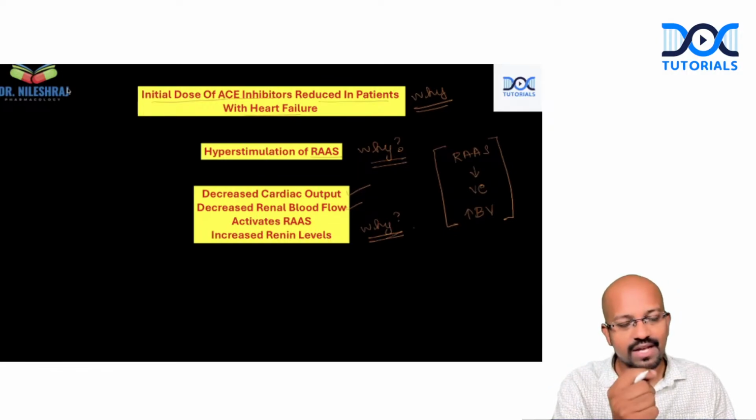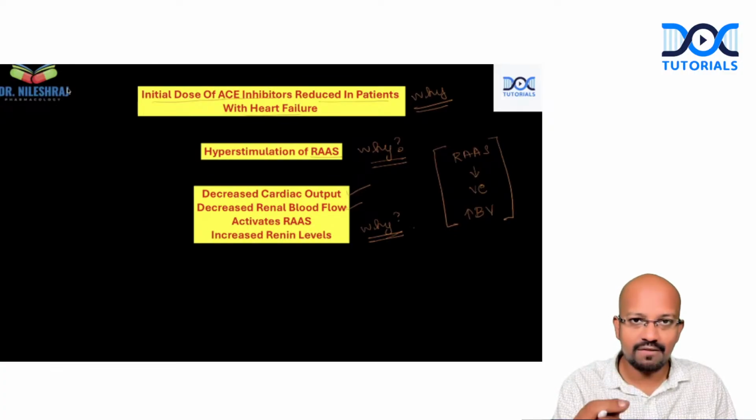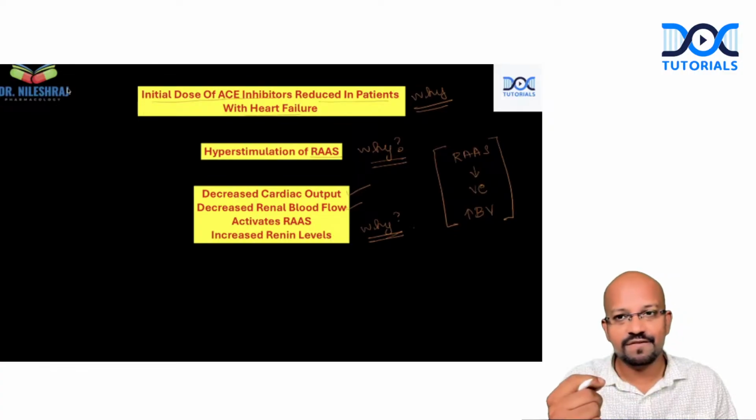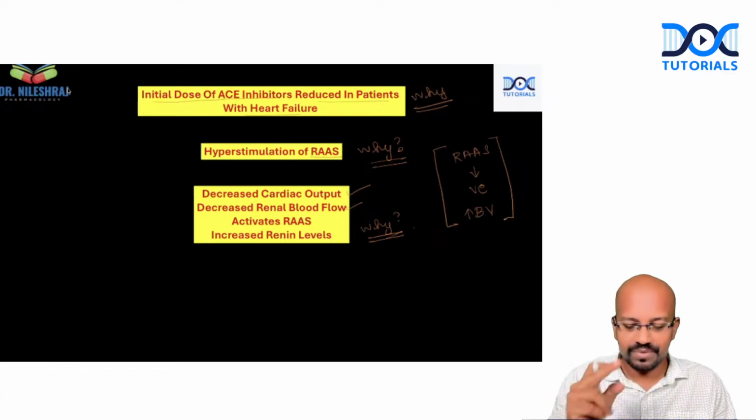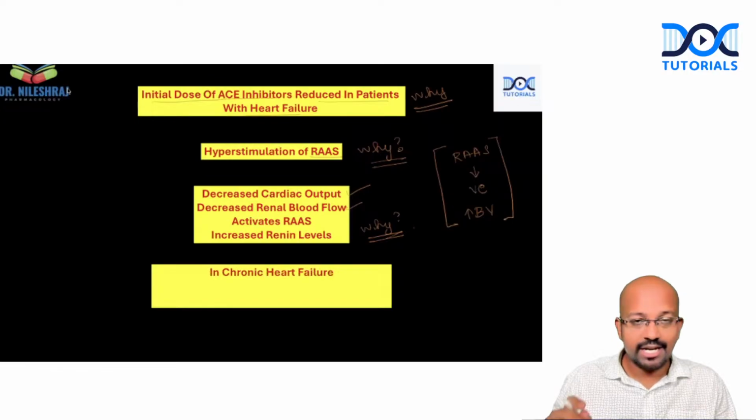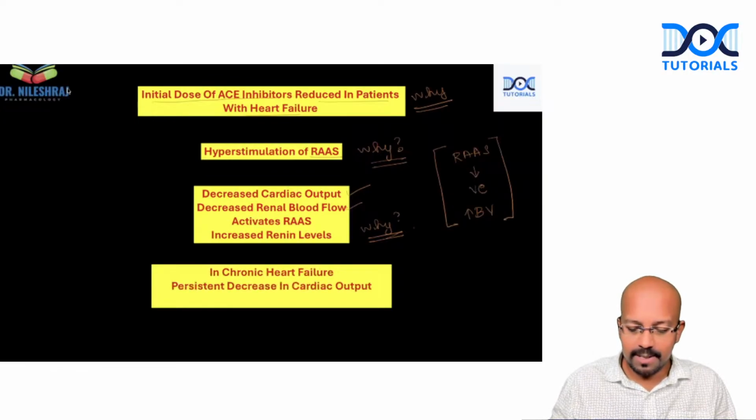In a normal patient, there will be activation of RAAS. In a heart failure patient, there will be hyperactivation of RAAS. Why is there a difference between these two cases? The reason is, in chronic heart failure, there will be a persistent decrease in the cardiac output.